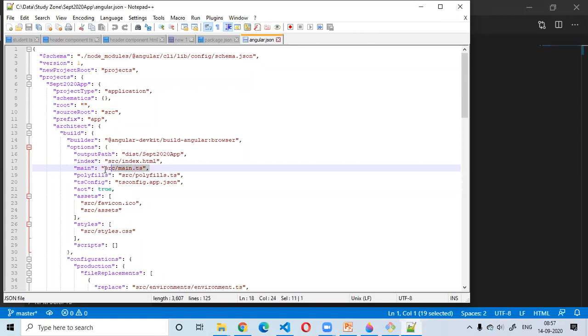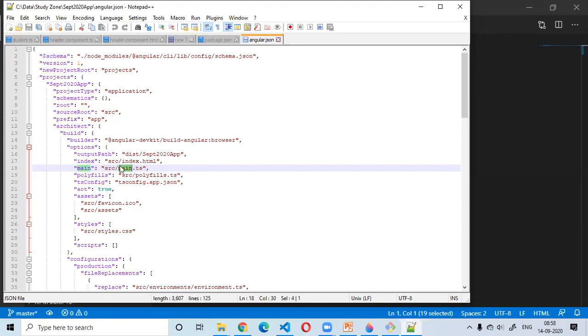In any Angular application, we need to have an entry point where the application will start executing. In Angular we normally call it main.ts. You can give it any name. Main.ts means what? Main is the file name and ts is the file extension. So you can give any name and configure it here accordingly.